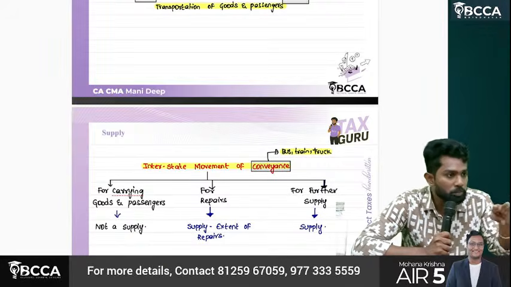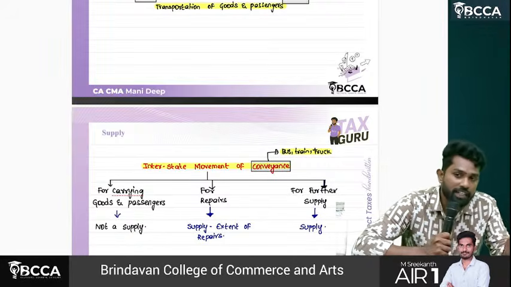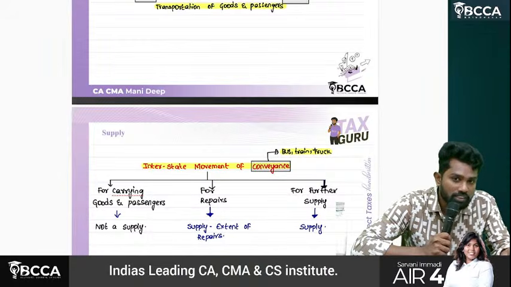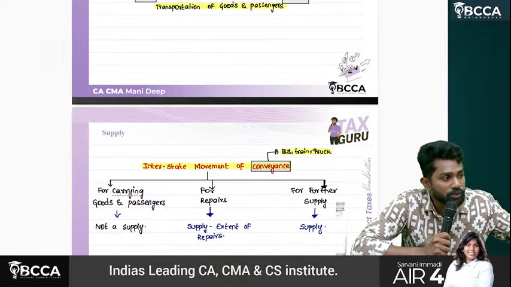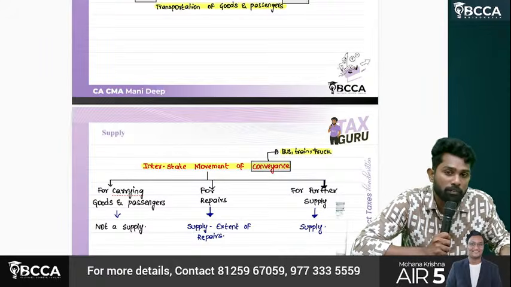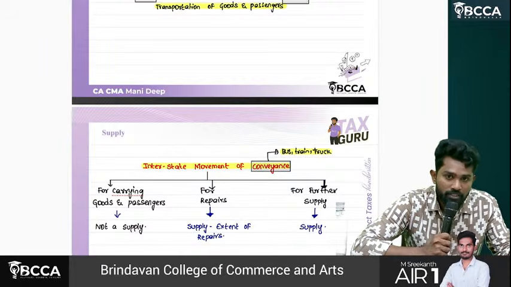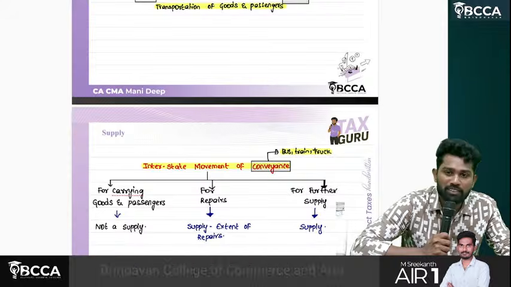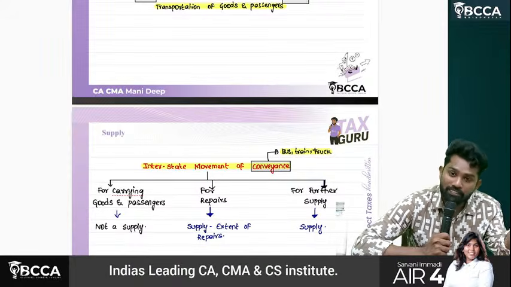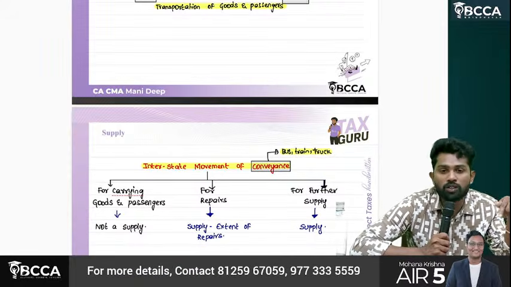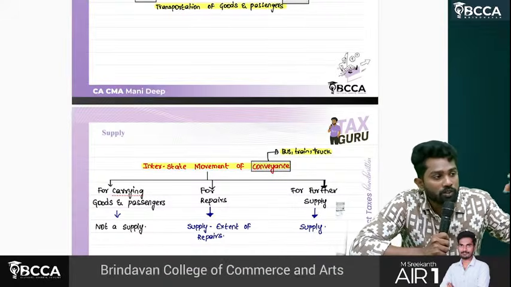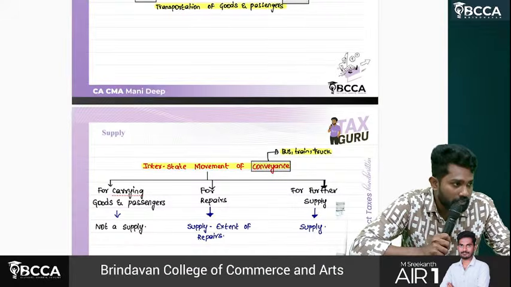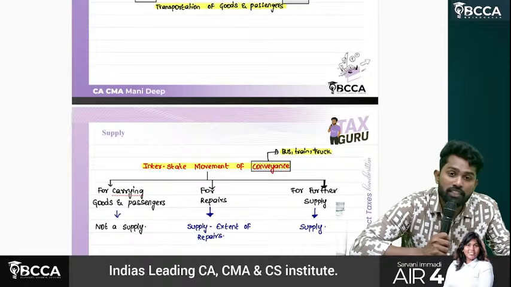Sir, these 4 points which you have discussed, which are treated as supply even though there is no consideration, are mentioned in Schedule 1. Schedule 1's other name is deemed supplies. Why? In general, to call them supply, consideration must be there. Even though there is no consideration, still we are calling them what? Supplies. That's why they are called deemed supplies. Where are deemed supplies? In Schedule 1.